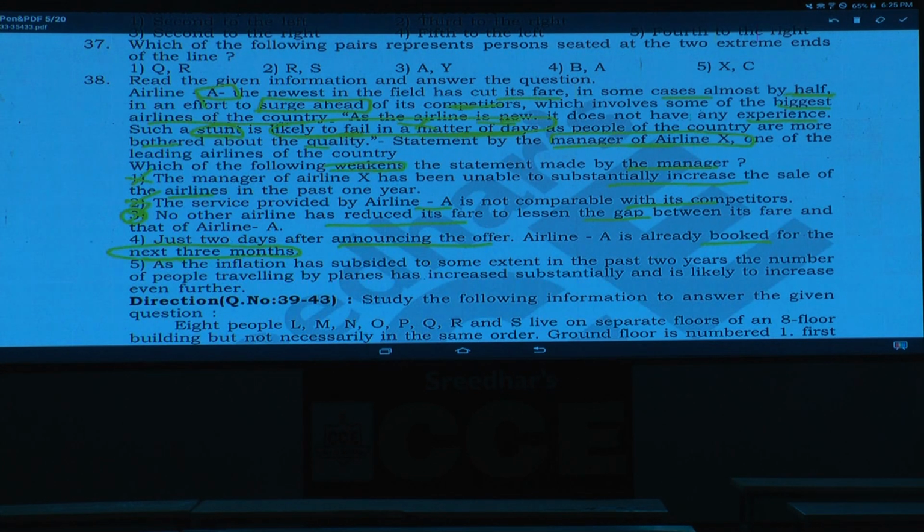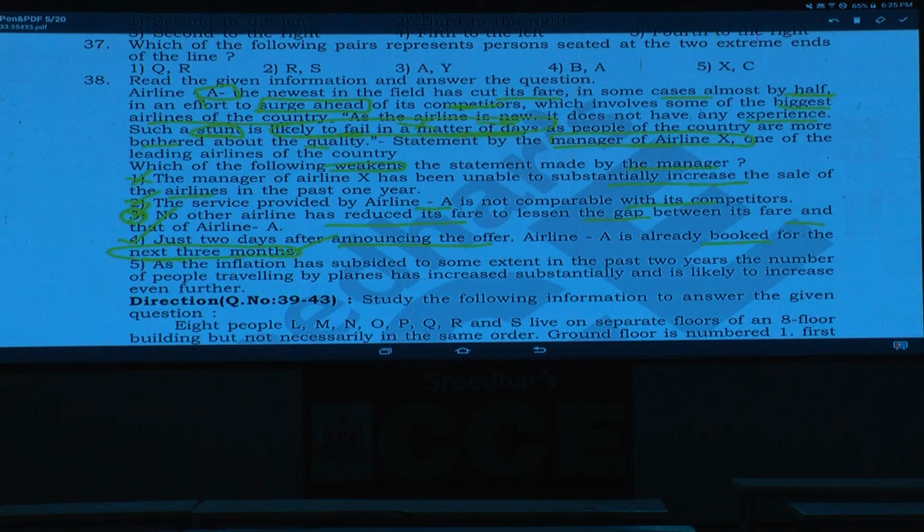Now sir, what is the statement made by this person? In a matter of few days, this is going to fail. But what happened here? Just 2 days after announcing this one, all the tickets were booked for the next 3 months. That means they are not going to fail in a few days. Whether it is countering this one or not, what is the answer here? Choice 4 is the answer. And this is how to look into these types of questions.